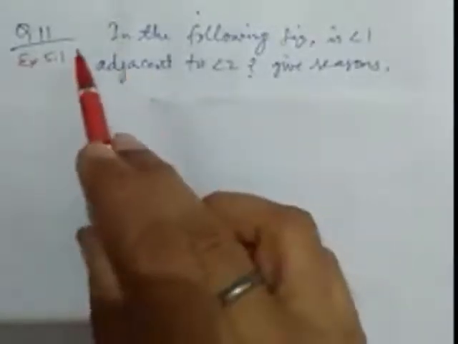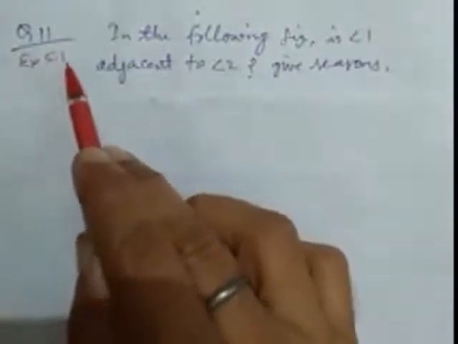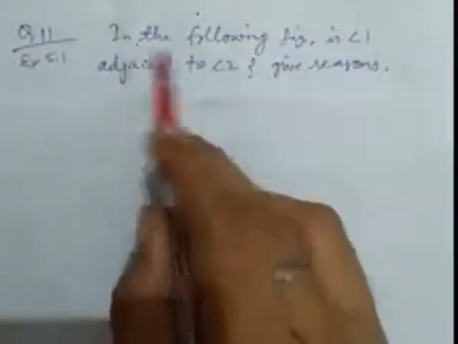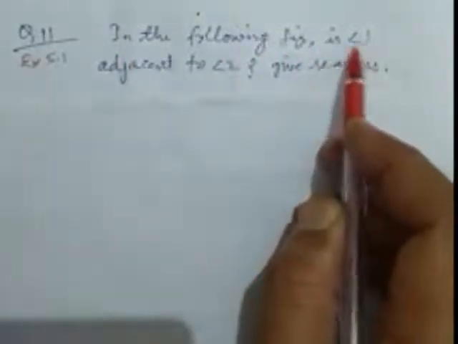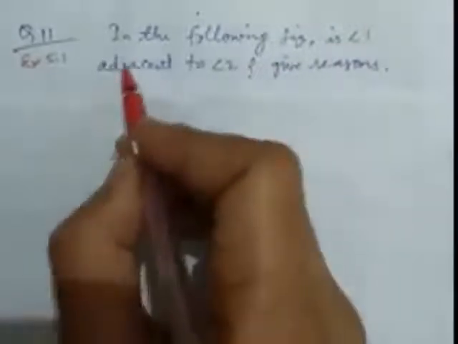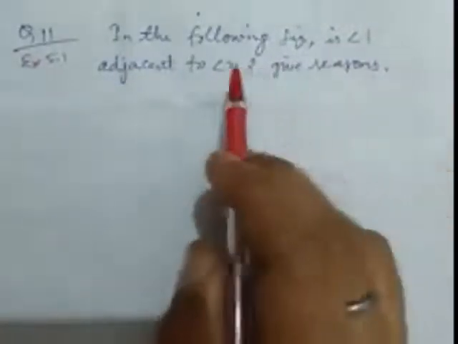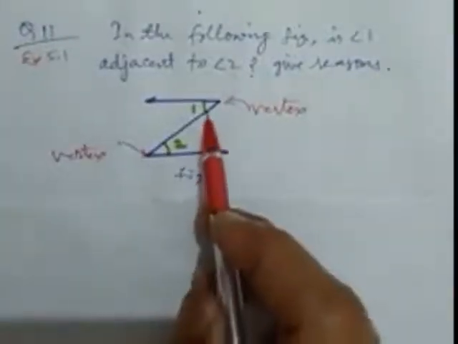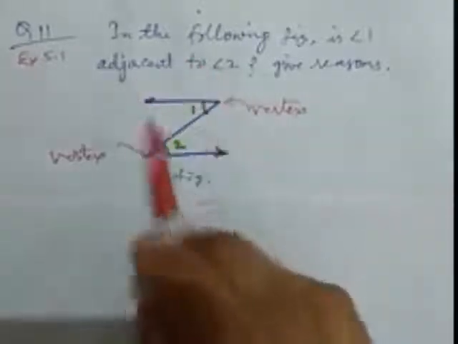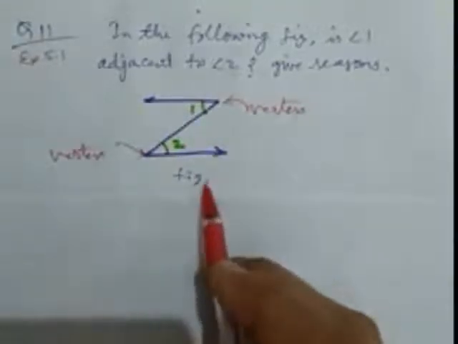Now this is the next question. Question 11 from exercise 5.1. In the following figure, is angle 1 adjacent to angle 2? Give reason. Here is the picture. You may check in your book. In your book, this is question 11 from exercise 5.1, and this is the figure given in the book.